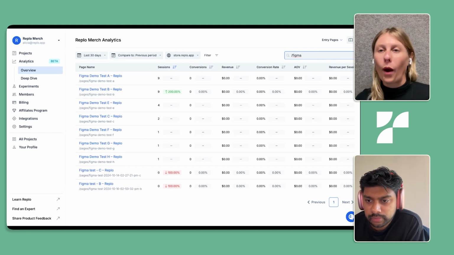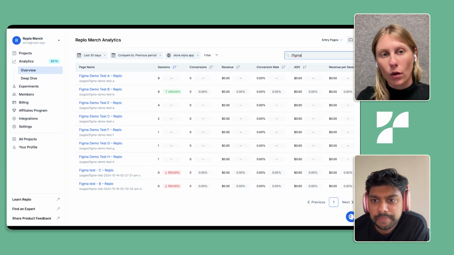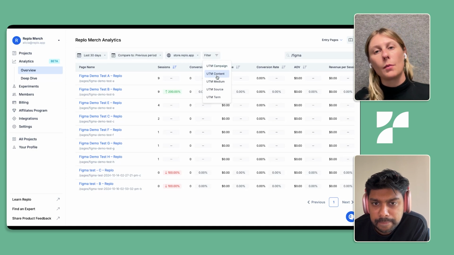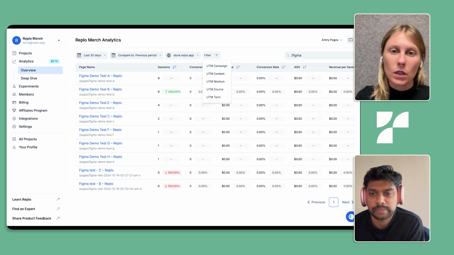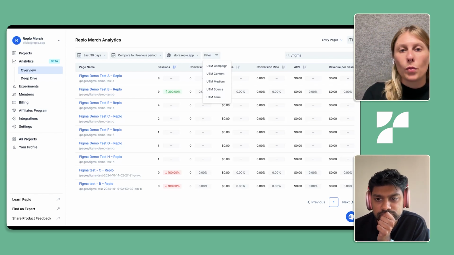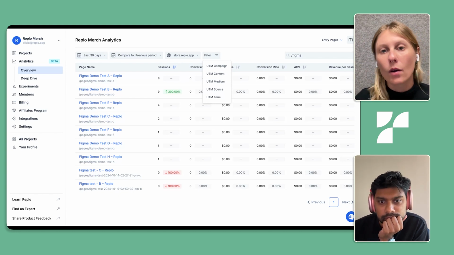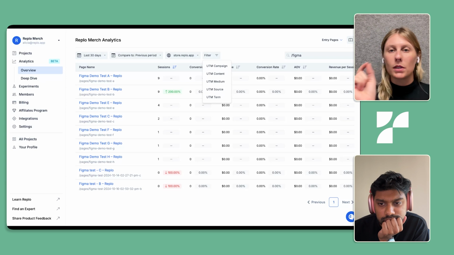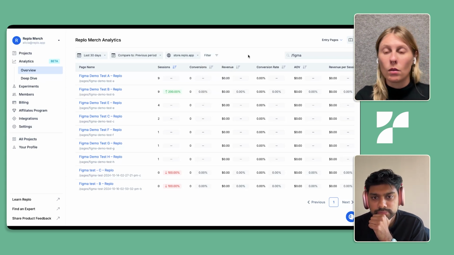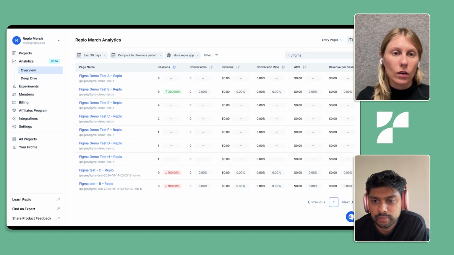All the key core metrics, they're all going to be right here for you to take a look at and see across the board. You can also, if you're interested, filter down based on UTM campaigns. So we know that a lot of our customers really only care about metrics for specific campaigns or specific sources. This is a super easy way to just filter out the noise, filter out some of the things that you might not care about as much right now, and drill down a little bit more to those specific campaigns or those specific sources. So you can come in here and really, it's pretty flexible. We'll pull in all of the different parameters that you might have added, and you can filter down very, very easily.